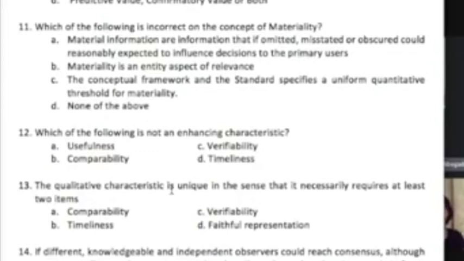Class, letter C is a false statement. But why is that our answer, class? Because number 11 is looking for an incorrect statement. Very important, class, that you will always read the questions correctly. Okay, number 11 is asking for the statement that is incorrect. There are so many students, class, that are very studious, that are very diligent in reading, and of course can easily recall the concepts that they studied, class, but some of them are very careless, class. They just immediately read the choices and look for the true statement. Always be careful, class, if the task is to look for the false statement or to look for the true statement. Let's have number 13.